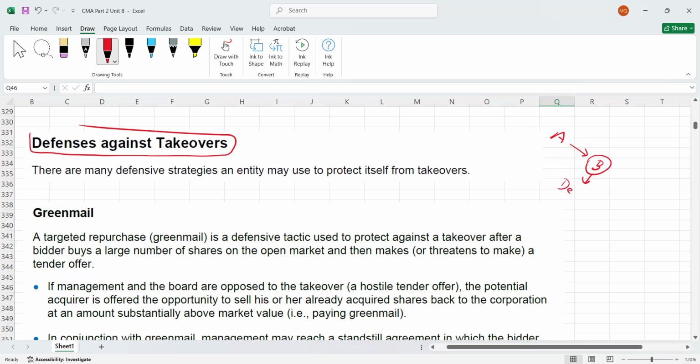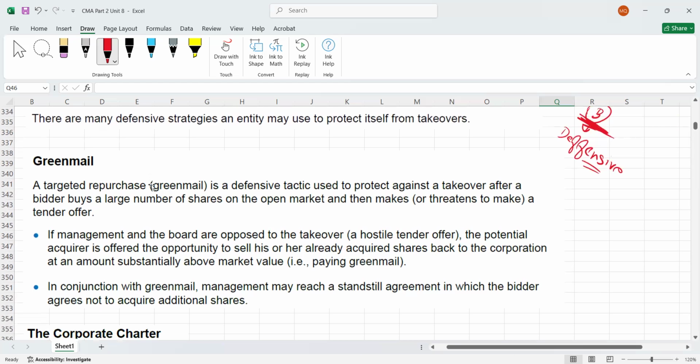Which defensive tactics can B apply to protect itself from the acquisition? Those things we are going to discuss. In simple words, how can B protect itself from this acquisition?